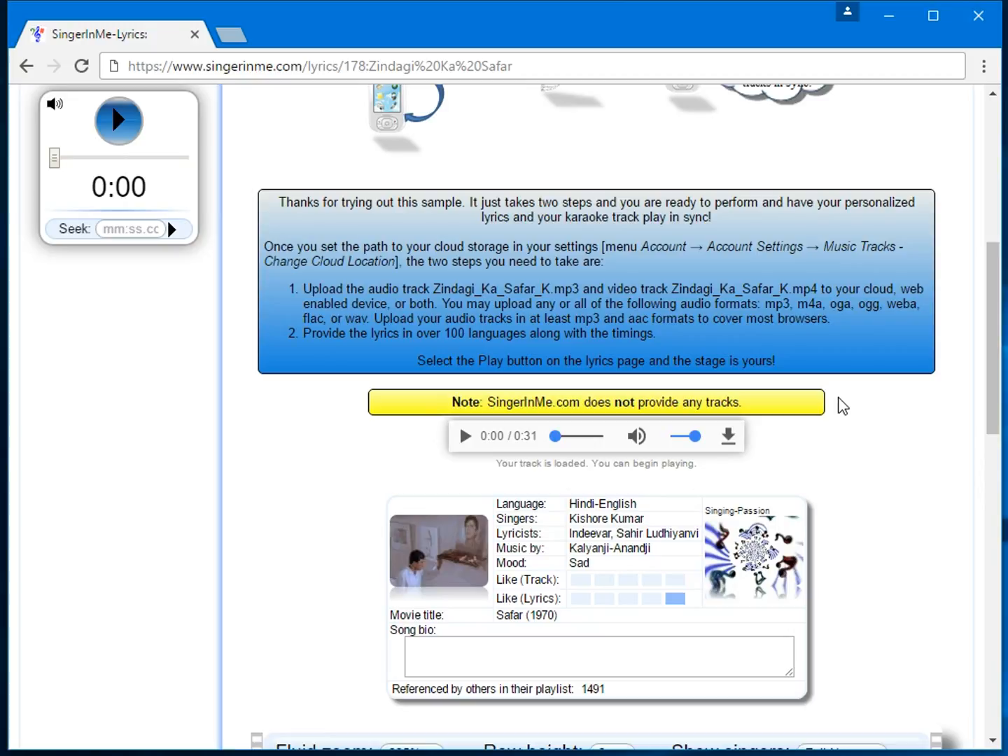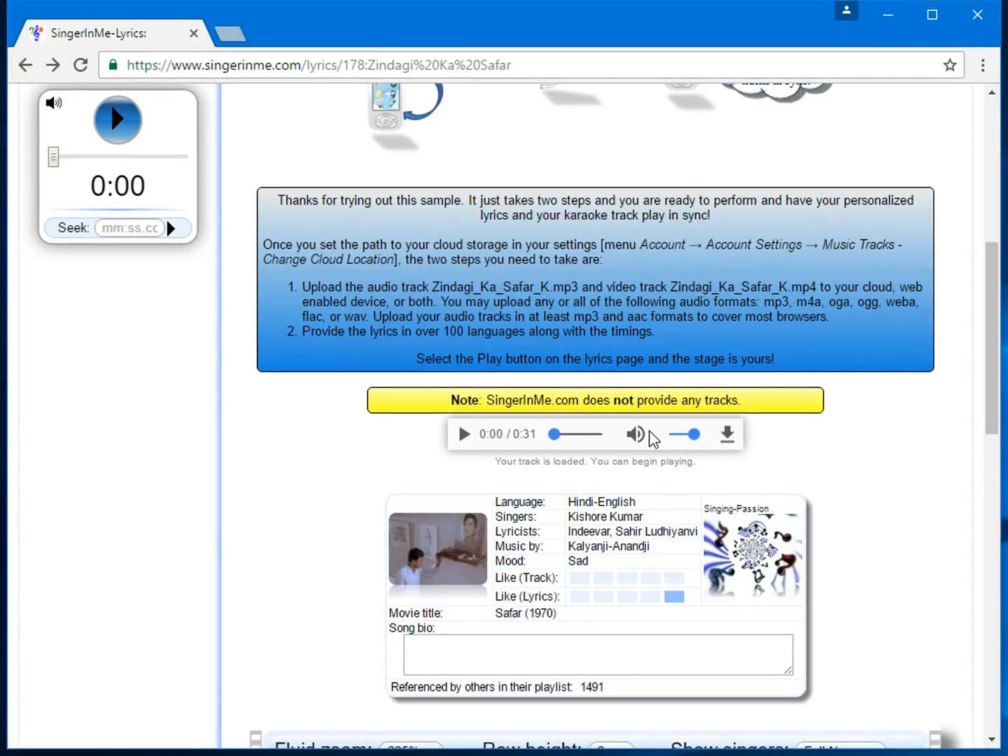SingerInMe.com does not provide tracks. The exception is that it provides links to karaoke video and original video tracks found on YouTube that play in sync with the lyrics. It does provide shared playlists that list lyrics that link to YouTube videos that play in sync with the lyrics. Of course, availability of tracks on YouTube is not guaranteed.